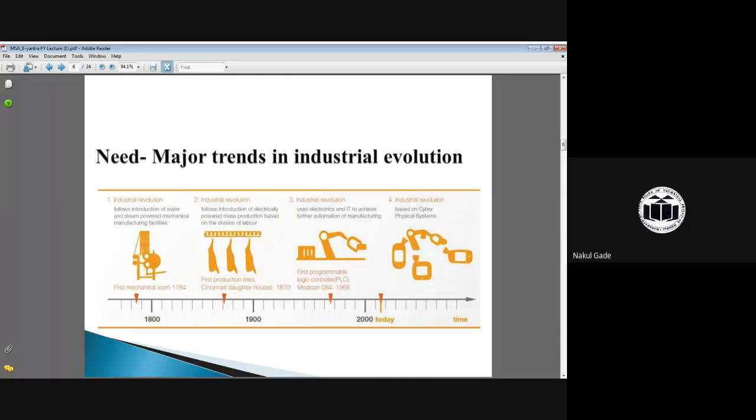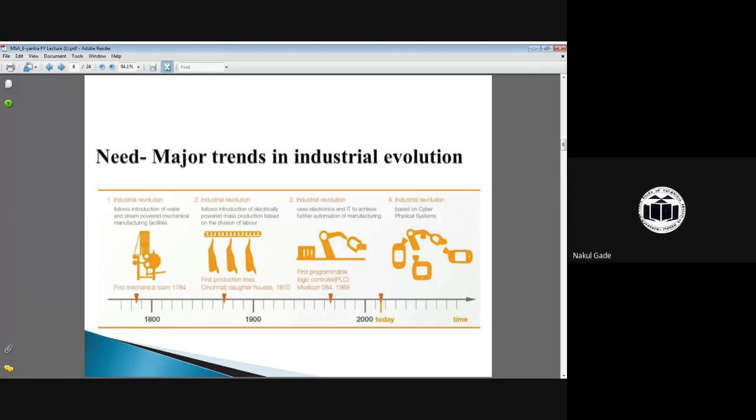Okay. So, first one, if you see the revolution of industry, every manufacturing process or every task is performed by the machine itself. We have a well-known example: if we have to pull the water bucket from the well, we tie the rope and pull it by hand. But now there are certain machines so that we can pull that water from the well automatically. So this revolution has happened day by day.